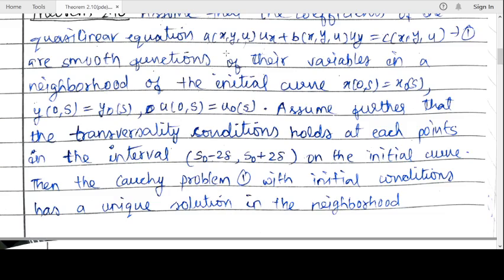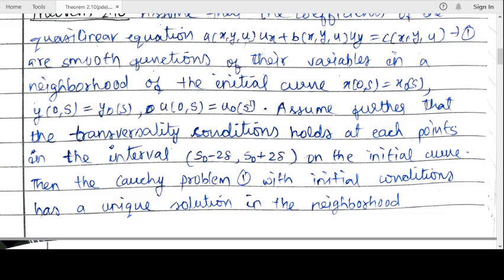We have our quasi-linear PDE, a u_x plus b u_y equal to c, and these are the initial conditions. First we will show that it has the surface which we get, which we have illustrated in the examples. We have done so many examples in which we illustrated how we get the integral surface. We write the characteristic equation, take the initial condition, and solve the characteristic equation, which gives the characteristic curves.